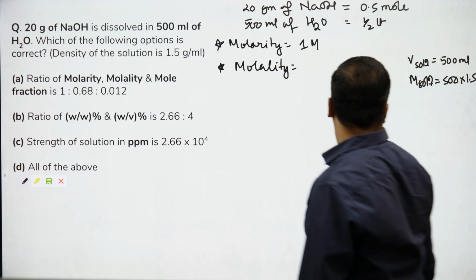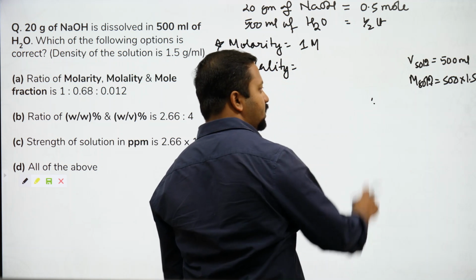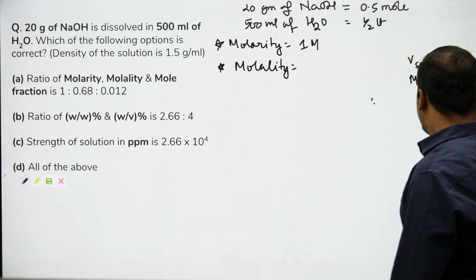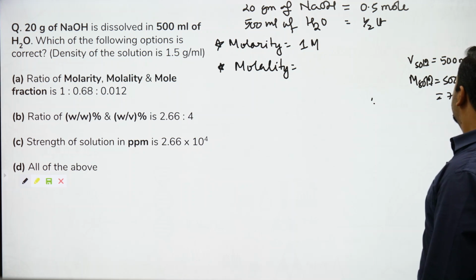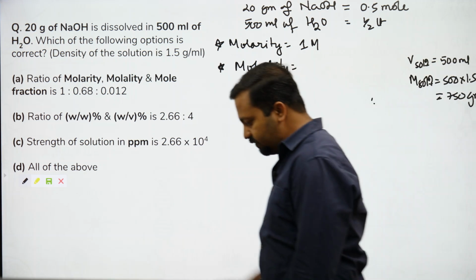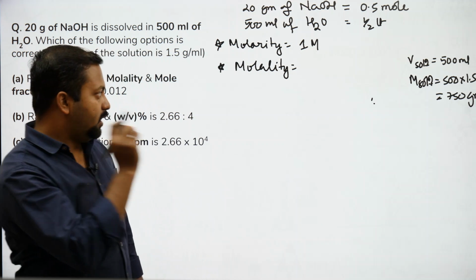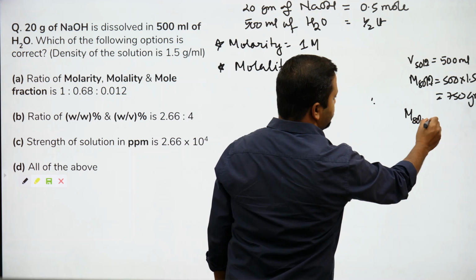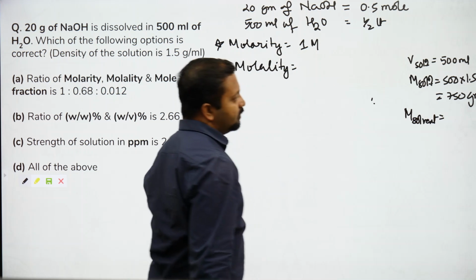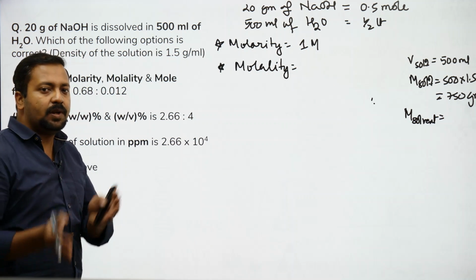500 times the density, if somebody is finding it difficult to see, 500 times the density will be equal to 750 grams. Mass of solution is mass of solvent plus mass of solute.